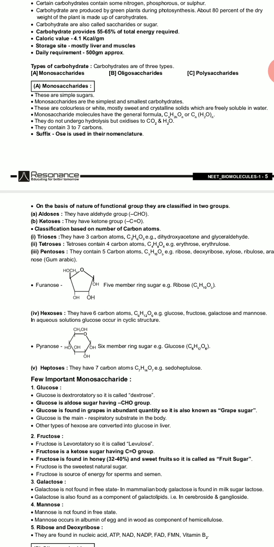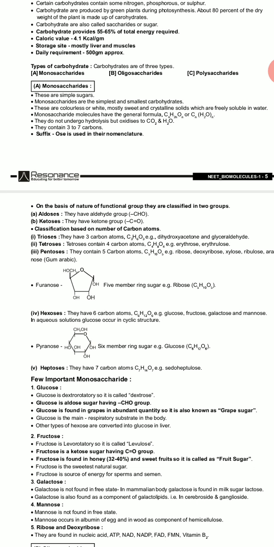You have to see the diagram of the structural formula of ribose, C5H10O5.